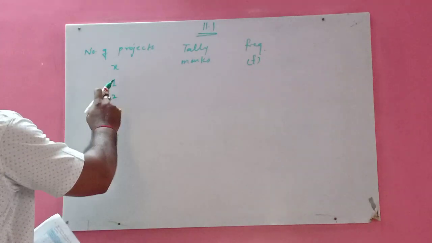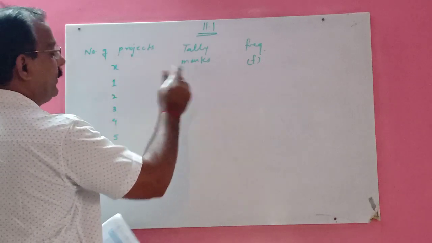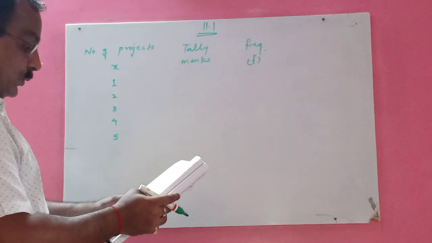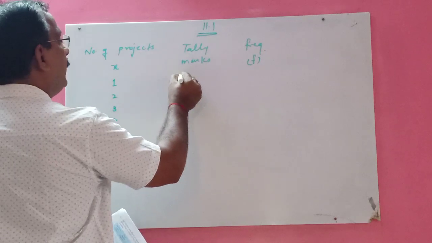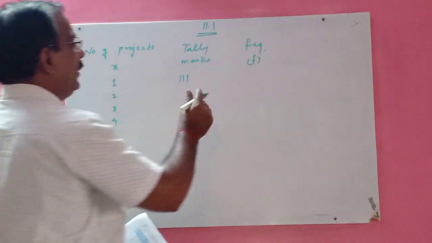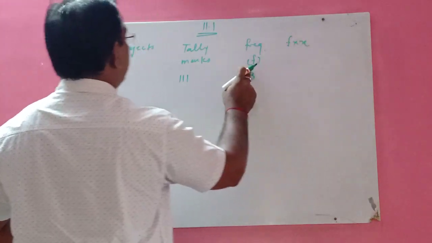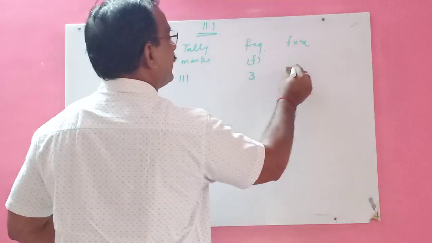Then you write down how many schools have put 1 project. So 1, 2, 3. There are 3 schools who put 1 project, so here it will be 3, and next is f into x, this into this, that is 3.